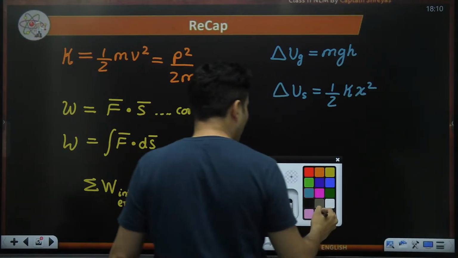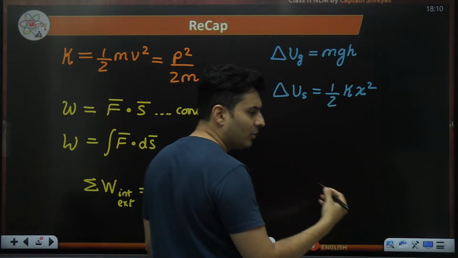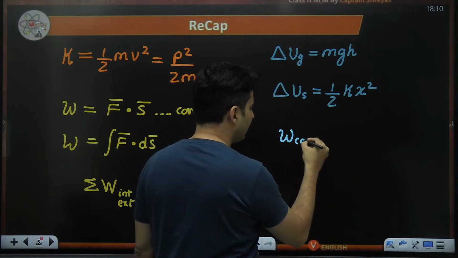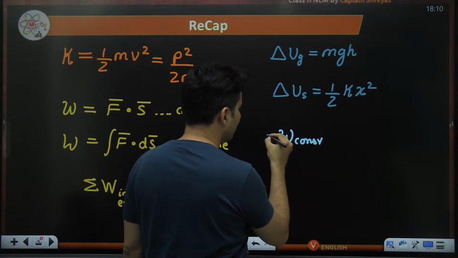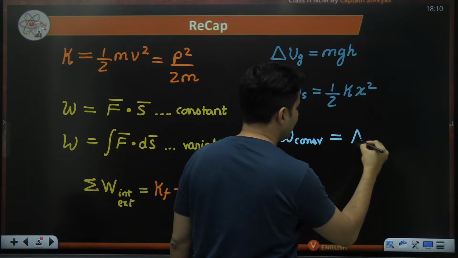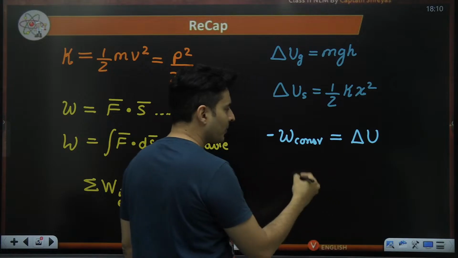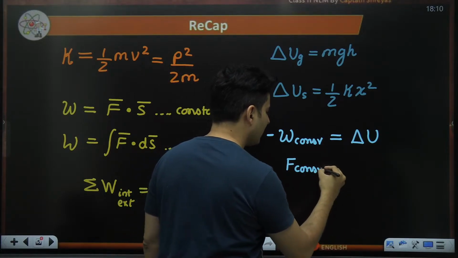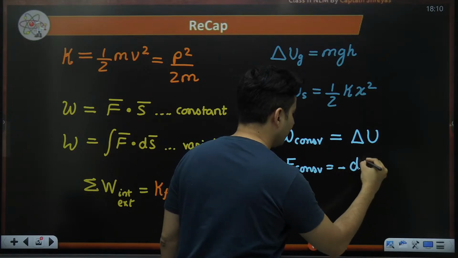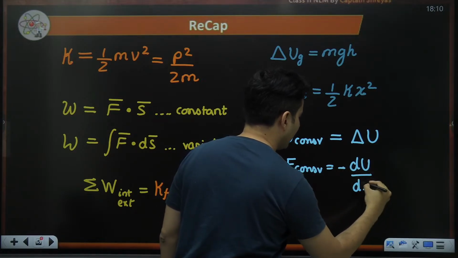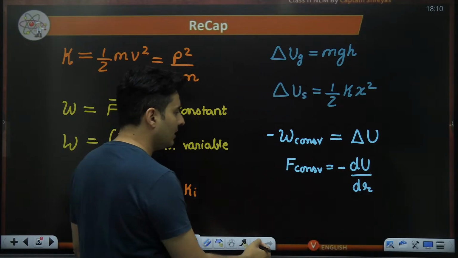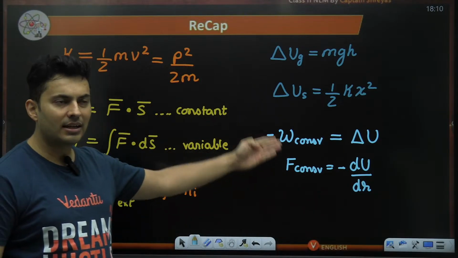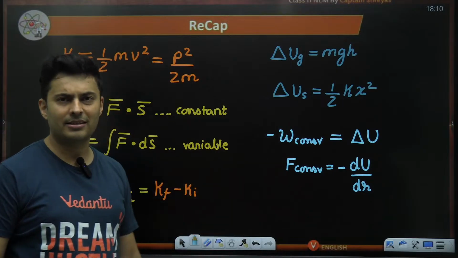And there is a beautiful relation between force and potential energy, if you remember. The work done by the conservative force, the negative value of it, is the change in the potential energy, and using this only we got the conservative force. The conservative force is the negative rate of change of energy with respect to distance, dU by dr, not dt, it is dr. These were some interesting relations which we got in the previous classes.